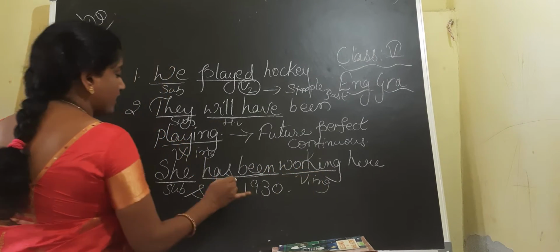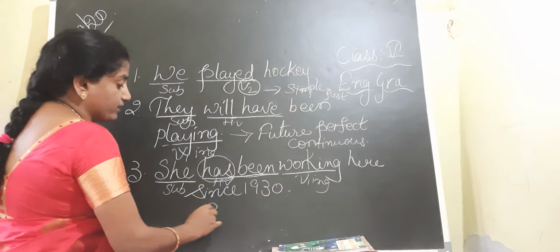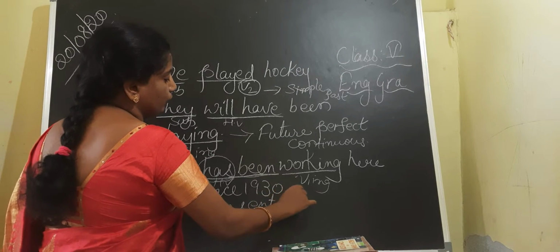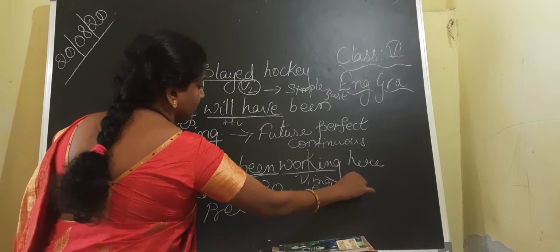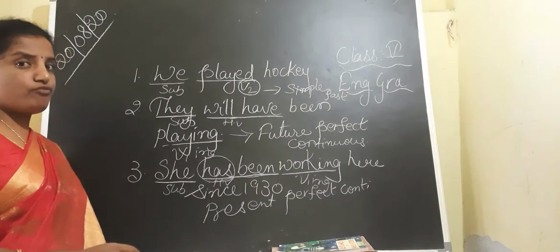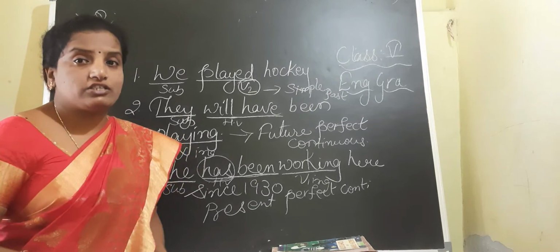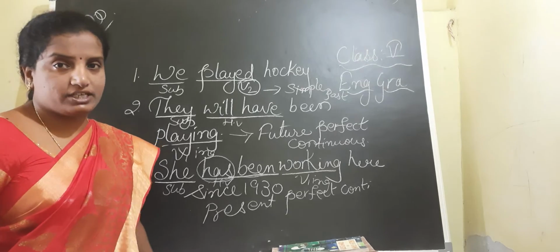Has denotes the perfect, so the given sentence is in present perfect continuous. In this way, children, we can easily identify the tense of a given sentence if we remember the structures. Already you learned all the structures in previous sessions.